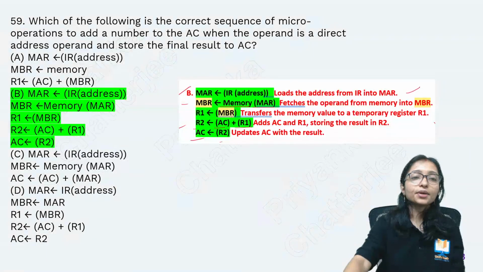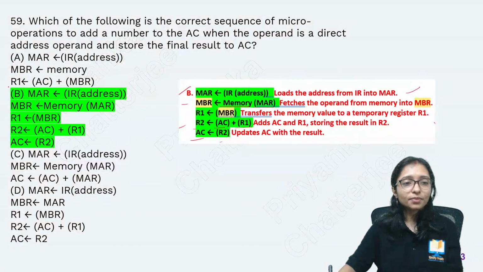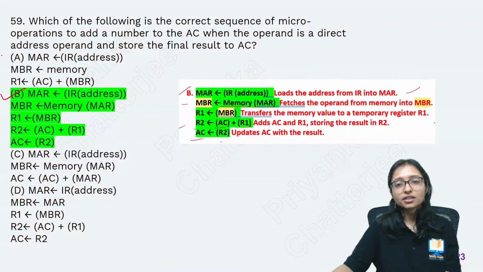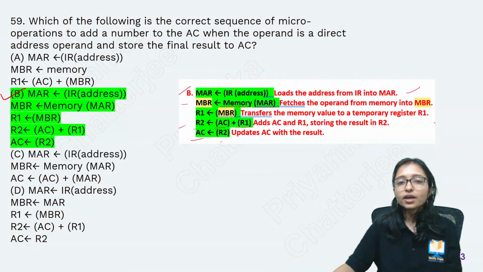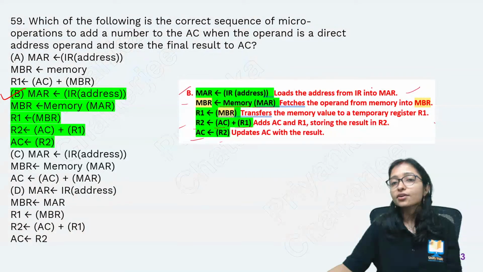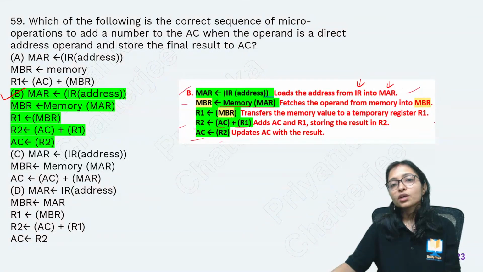Okay, answer is coming. Good, but option B is the correct answer. You are getting confused here about which, why and what. Here, what is the correct way of writing? The instruction register will load the address of IR to the MAR. Right? It is loading the instruction IR to the MAR. So here it is correct.